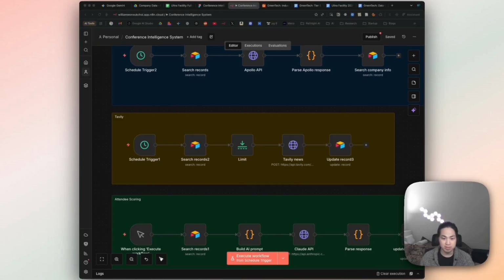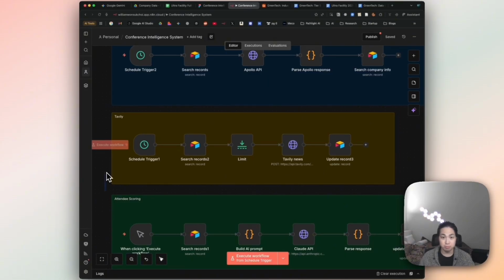I'm planning on creating some future videos where I'm going to do deep dives on each of these APIs: how to set them up, what are the nodes that are required, how to make sure you have rate limits in there so that you're not overusing your APIs, which cost a little bit of money, and other gotchas that will cost you hours if you don't know them. So coming soon on these videos.